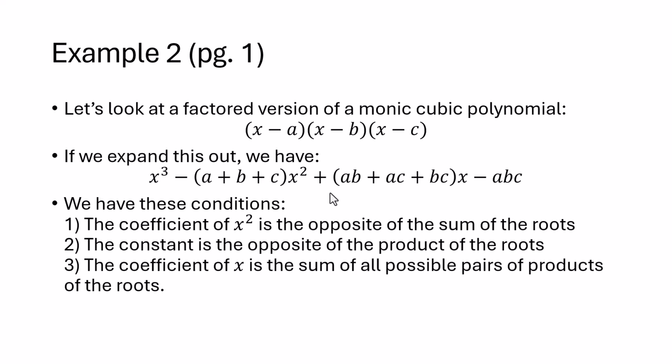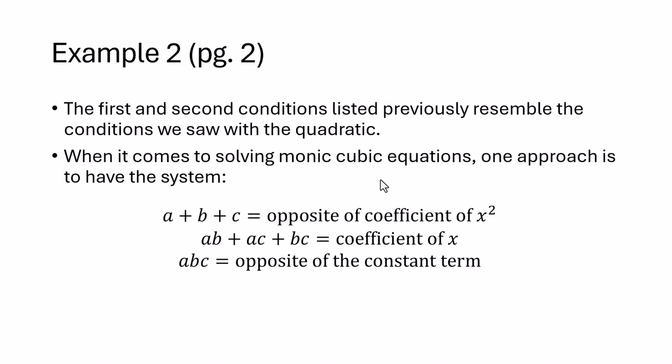So we kind of see a pattern growing here with the Viete relations. The first and second conditions listed previously resemble the conditions we saw with the quadratic. The coefficient of x in the quadratic and the coefficient of x squared in the cubic was always minus the sum of the roots, or the negative of the sum of the roots.